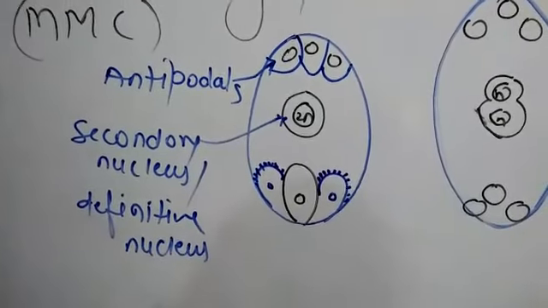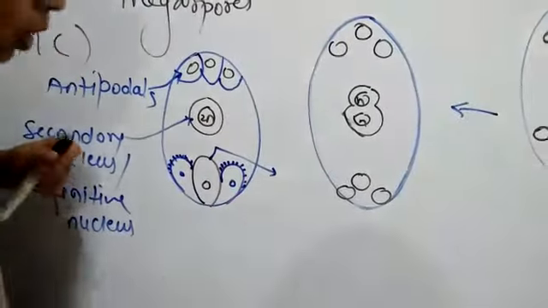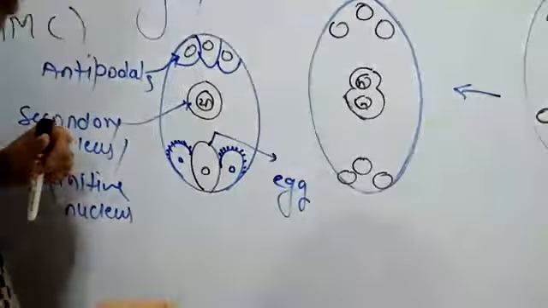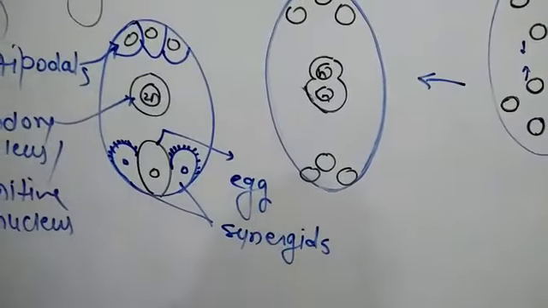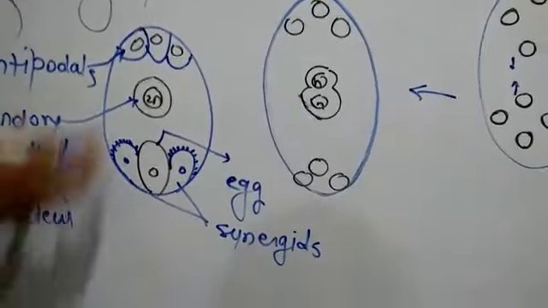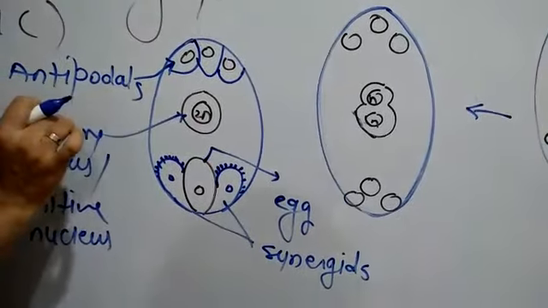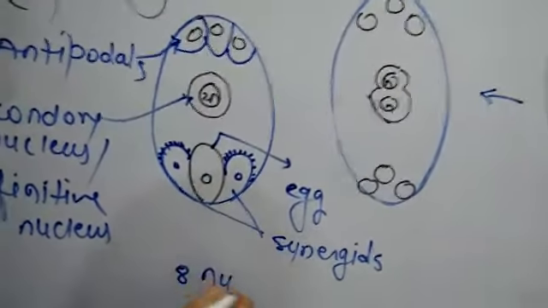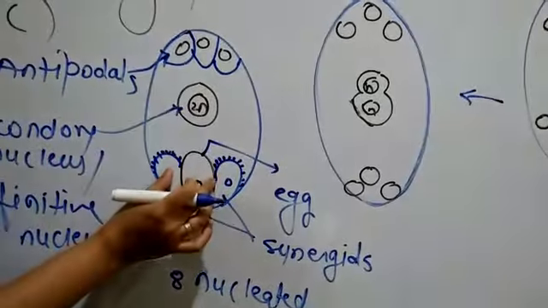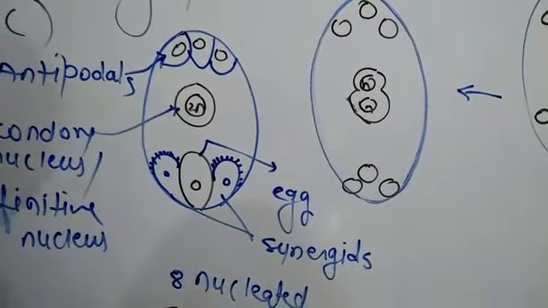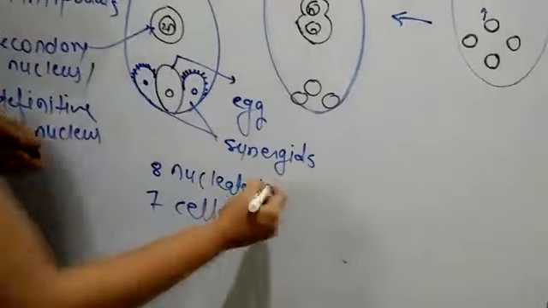Whereas this portion can be called as egg apparatus, which contains haploid egg cell and two synergids. Such an 8 nucleated, see 1, 2, 3, 4, 5, 6, 7, 8, structure, and how many cells? 7 celled, 3 plus 3 is 6, plus 1 is 7. So 8 nucleated 7 celled structure will be known as embryo sac.